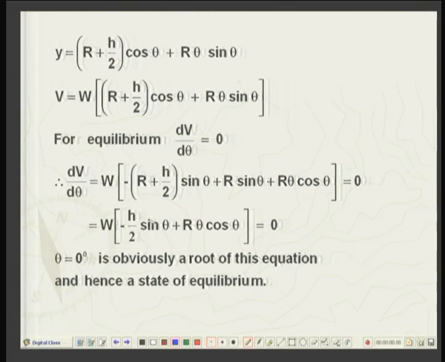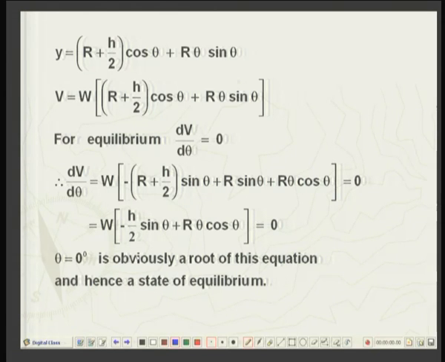So, minus h by 2 sin theta plus r theta cosine theta is equal to 0. There is a theta here, there is a theta here, and cosine 0 is 1. So, obviously, theta equal to 0 is a root of this equation. It satisfies this equation, hence it is a state of equilibrium.